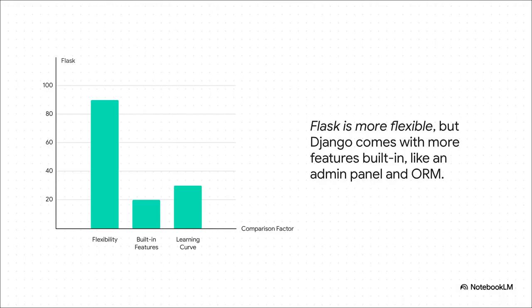It's always useful to see how Flask stacks up against its main rival, Django. And this comparison really says it all. Flask gives you maximum flexibility and has a really gentle learning curve, precisely because it starts so minimal. Django, on the other hand, is what they call batteries included. It comes with tons of stuff built in, which can be great, but it also means it's more rigid and forces you to work in a very specific way.